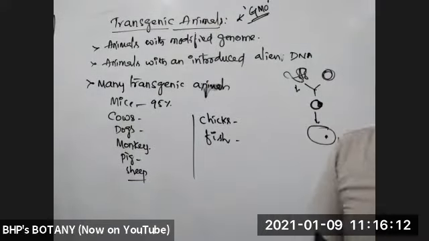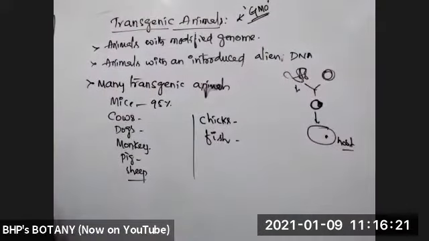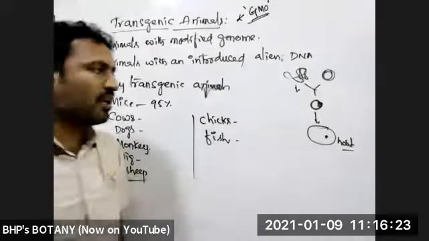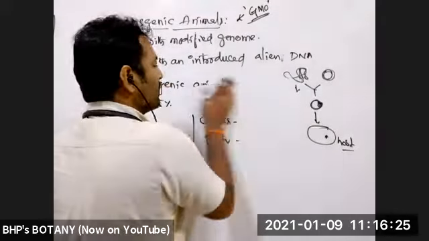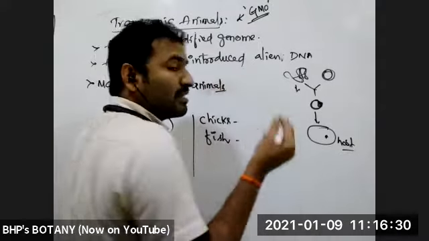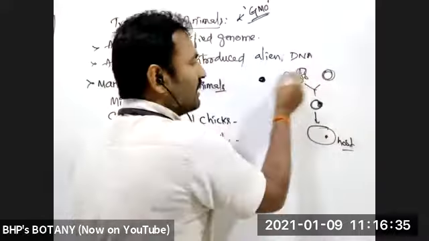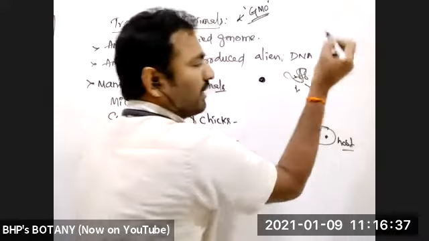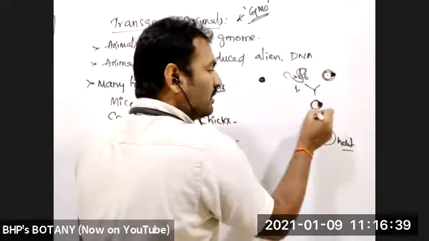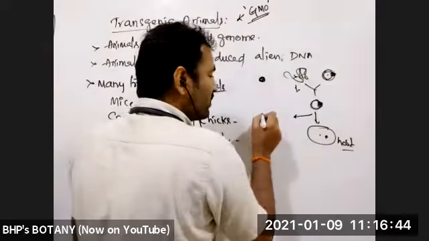What we are doing in this modification of an organism is that a foreign DNA is taken from an external source. What is an external source? Here the self source is the animal. Other than that self DNA, another source DNA is taken. That DNA is introduced into a vector. That vector is introduced into the host organism with the help of which method?